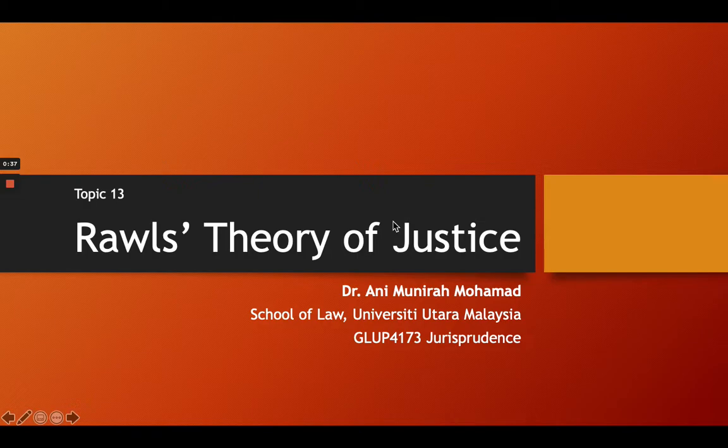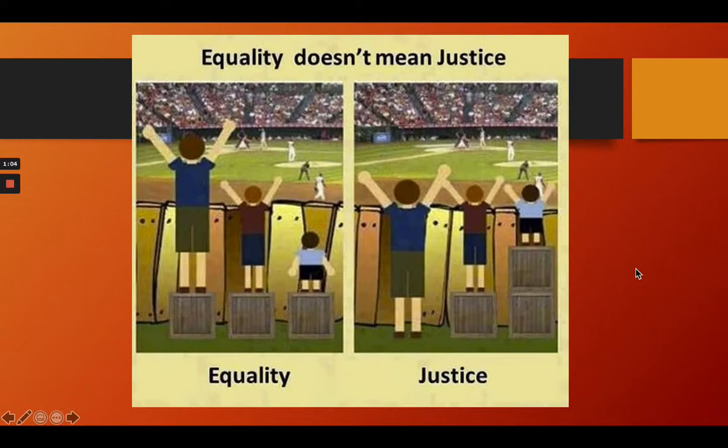What is the enabling factor to this jurisprudential thought? What makes up a law is justice. If the law is just to the people, then it should be regarded as law. Otherwise, if it is doing injustice to the people, it will not be regarded as justice. So, therefore, let's take a look at what equality means as opposed to justice.